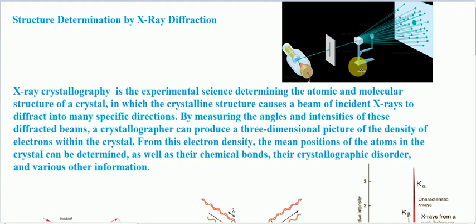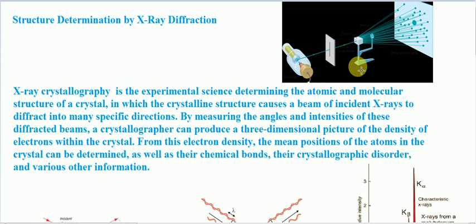Why are X-rays used for this? In the case of an ordinary two-dimensional grating that we usually use in our laboratory work, visible electromagnetic radiation is diffracted because the spacing between lines in the grating is of the same order as the wavelength of visible light, around 4,000 to 7,000 angstrom.